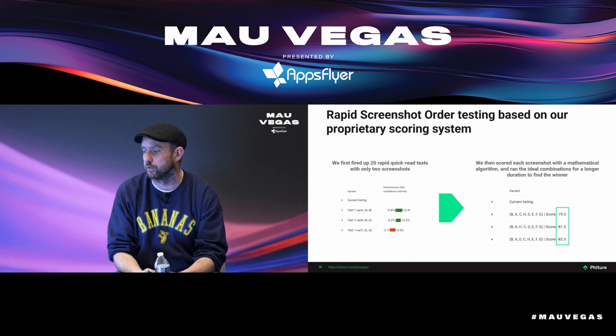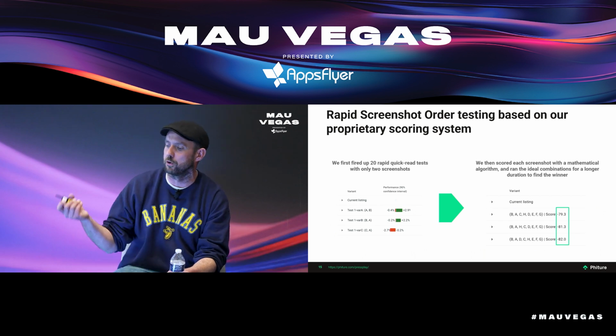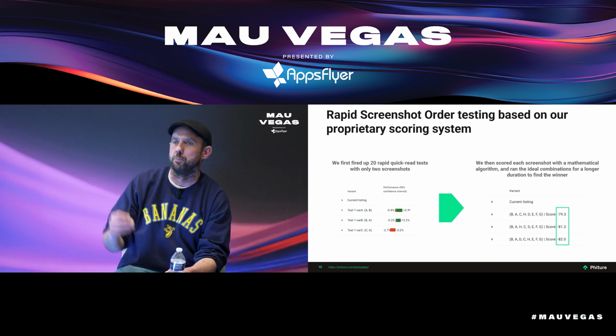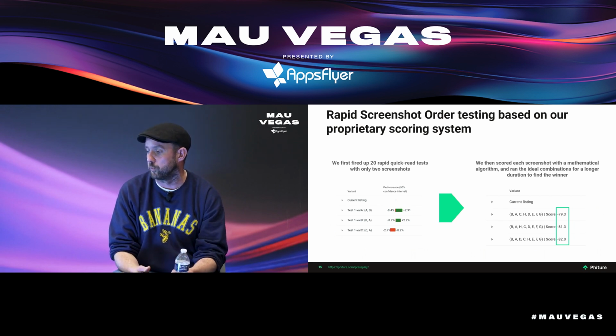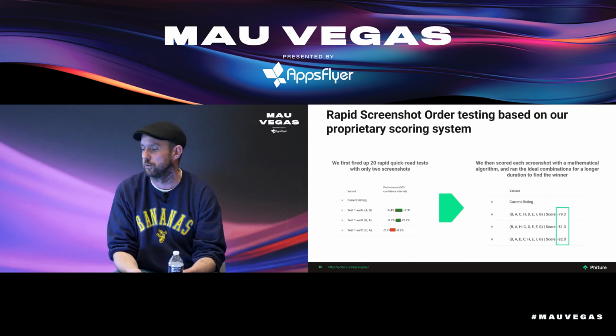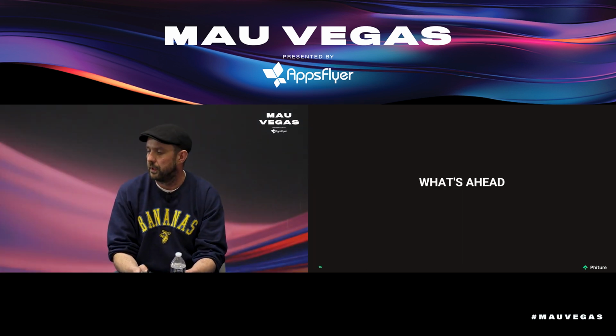So we score each of the 800,000 possible permutations. We score all of them, and we run with the top 9 ones in the right order of sequence to drive more conversion rate based on what you already have in the store today.